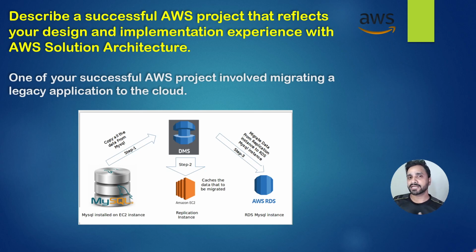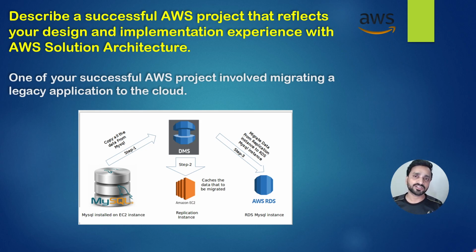In that, you can explain how you use a database like MySQL on an EC2 instance, and an RDS MySQL instance in AWS. So here you can copy data from MySQL. This is the example with the service DMS, Data Migration Service of AWS, and after that you can explain migrating data from the replication instance to the RDS MySQL instance.